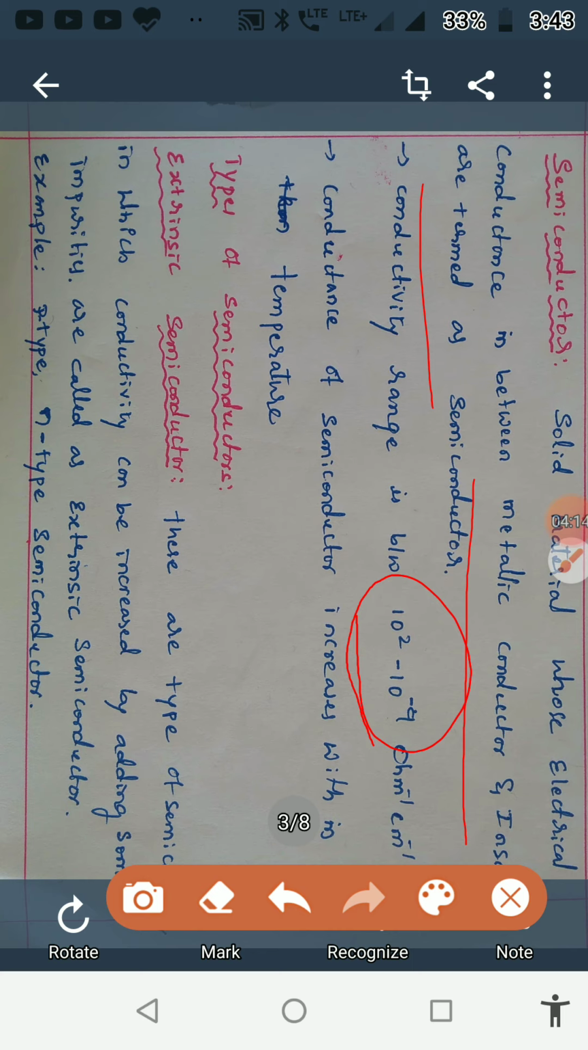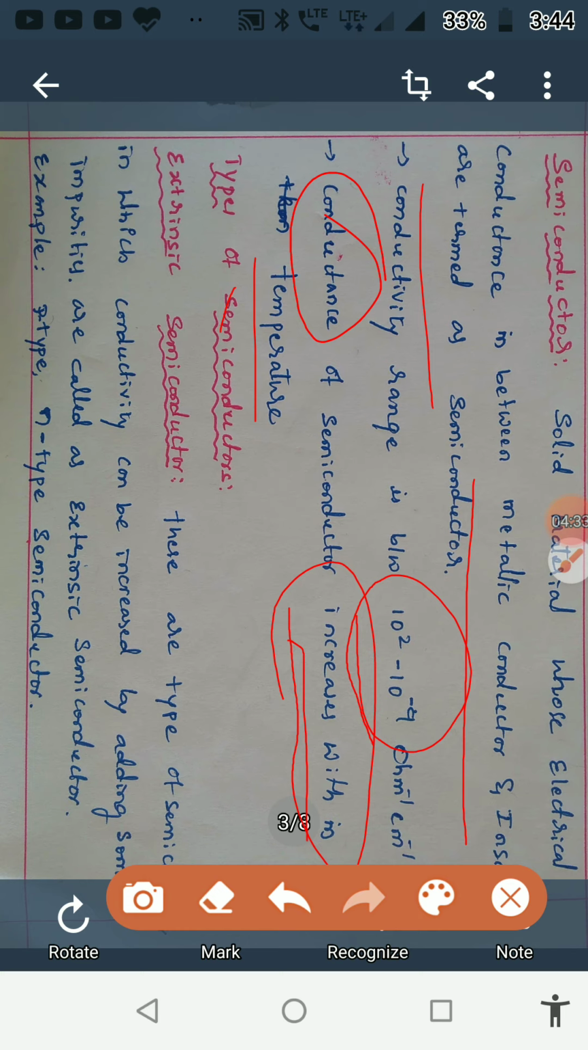In semiconductors, the electrical conductance can be increased with the increase in temperature. If there is a rise in temperature, the electrical conductance also increases. Next, we shall move on to the types of semiconductor. As I told you before, the semiconductors can be classified into two types: extrinsic semiconductors and intrinsic semiconductors.